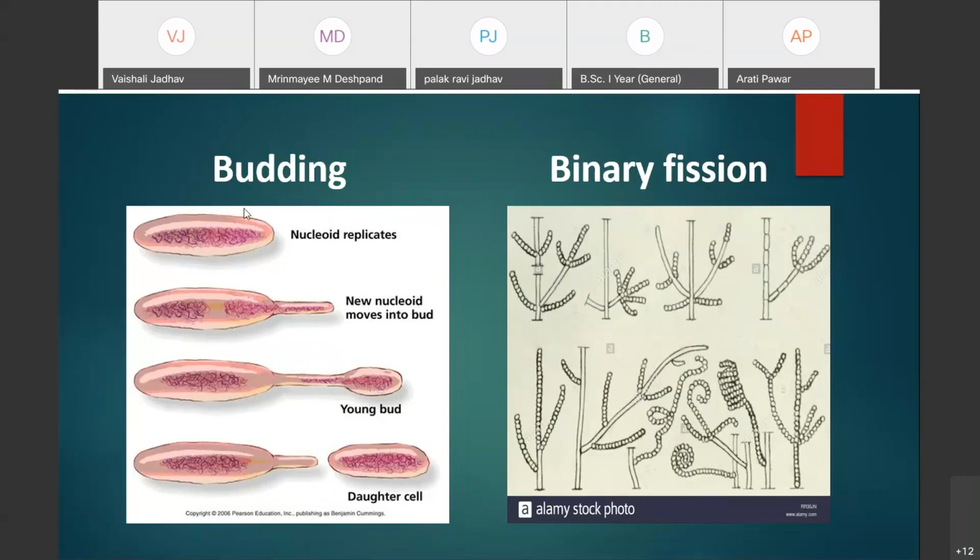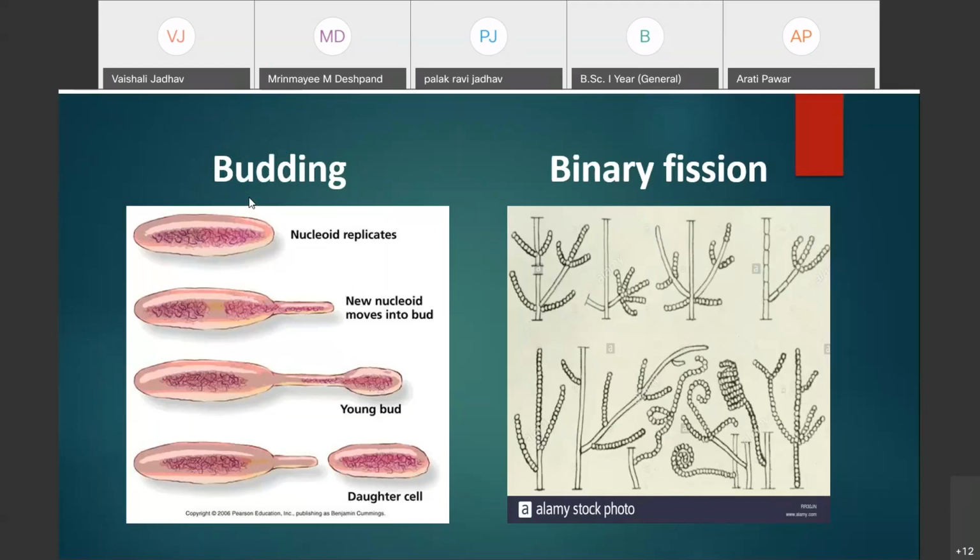The examples of bacteria in which budding takes place are Hyphomicrobium vulgare, and another one, Rhodomicrobium vannielii. These are the two bacteria in which budding, that is a type of asexual reproduction, is reported. Okay, that is about budding.